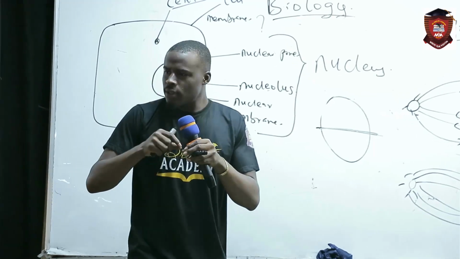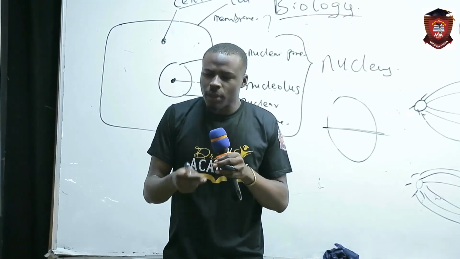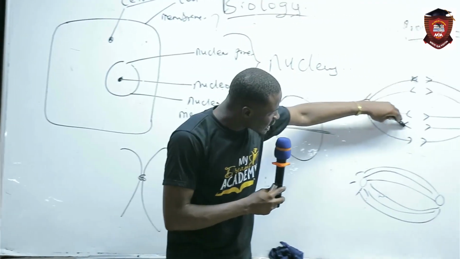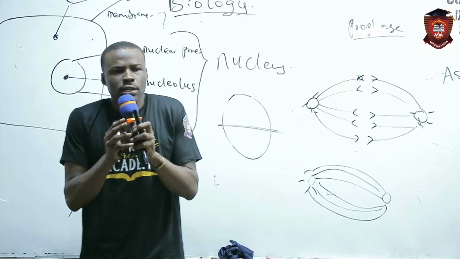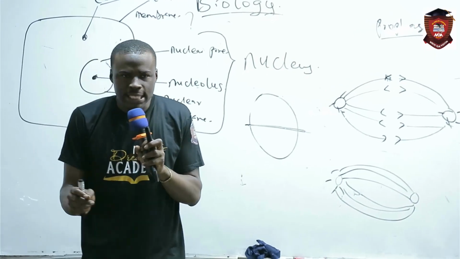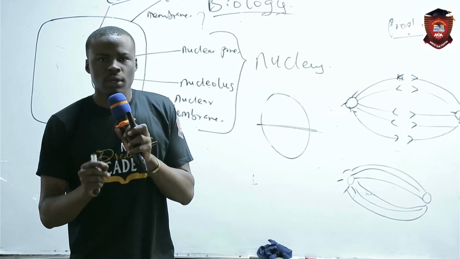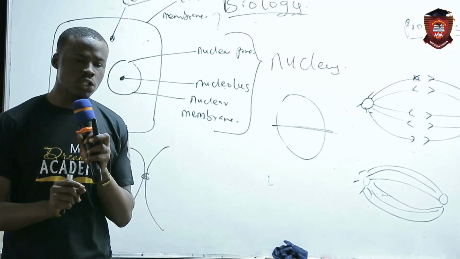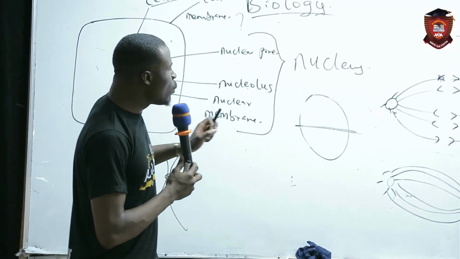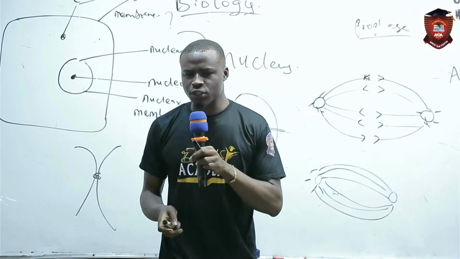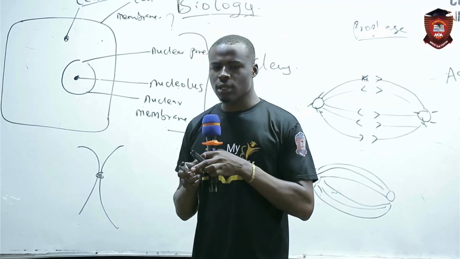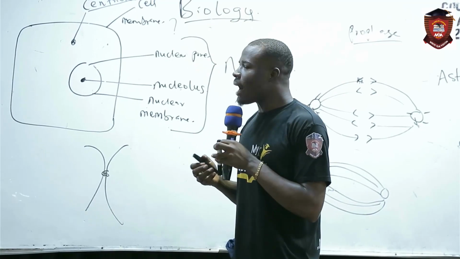The centromere is still there, it divides at that point of centromere. This one still has a place of attachment, but they just divide into two chromatids. At this point, they start using the word chromatids. They start moving to the opposite poles. I see the diagram. See the daughter chromosomes. See the chromatids. They are moving.